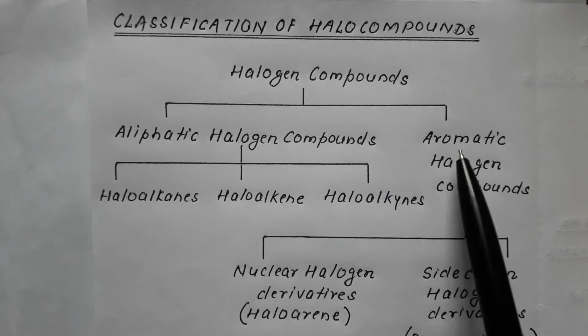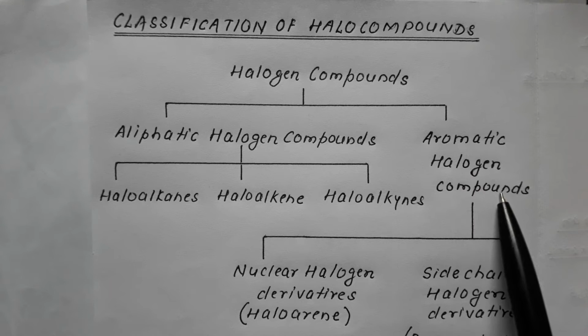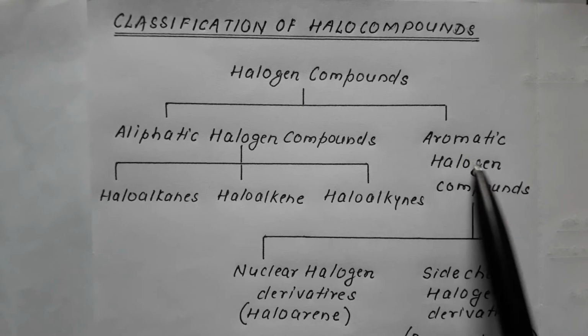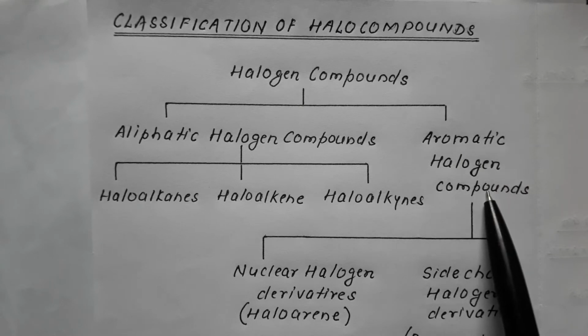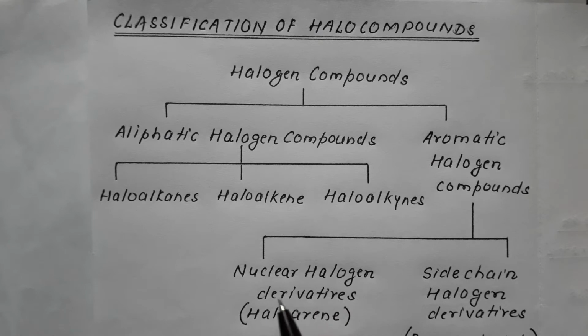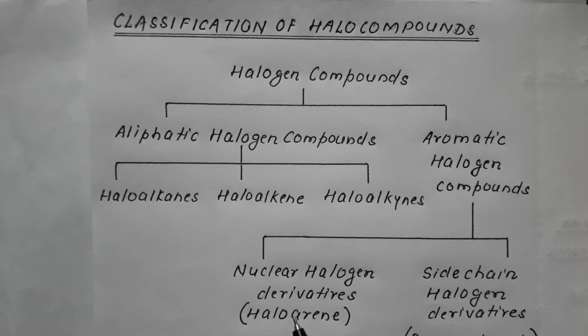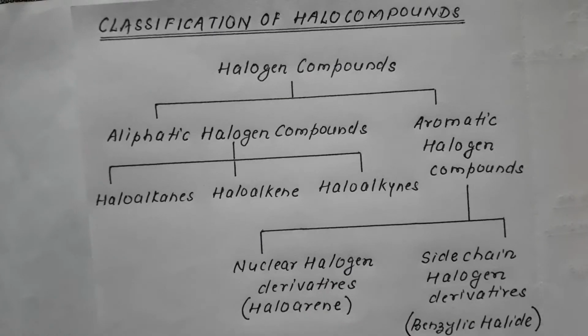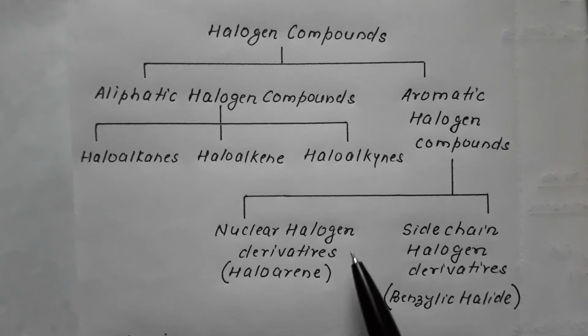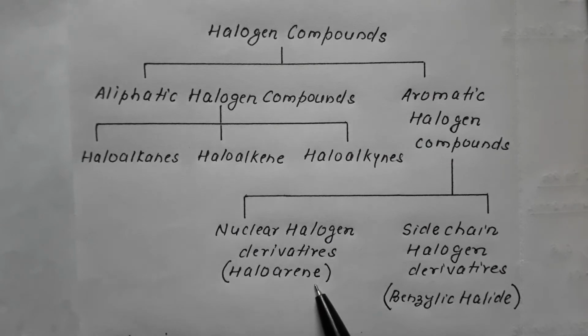Now we come to aromatic halogen compounds. Aromatic halogen compounds are further divided into two. One is the nuclear halogen derivative, also termed as haloarene, in which halogen is directly attached to the aromatic ring.